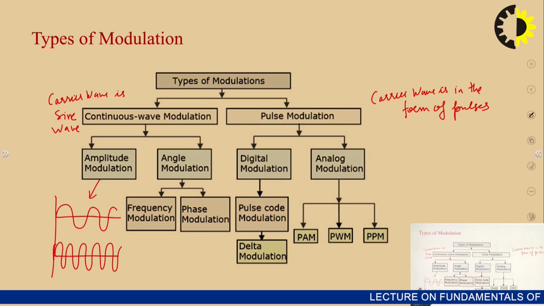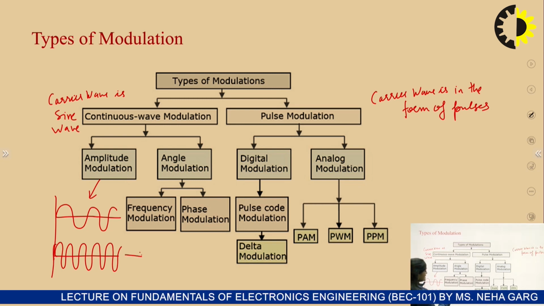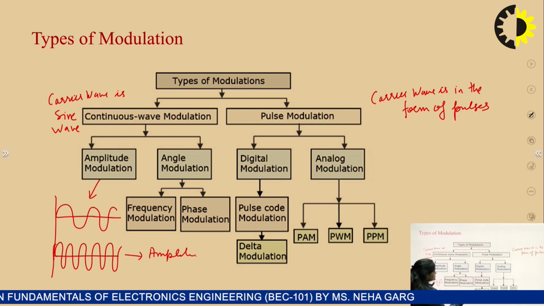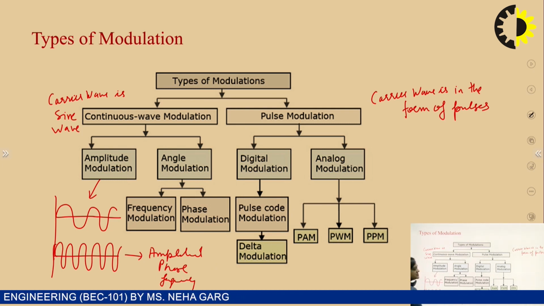So in the modulation process, the properties of the carrier wave are changed according to the instantaneous value of the modulating signal. The properties are amplitude, phase, and frequency.